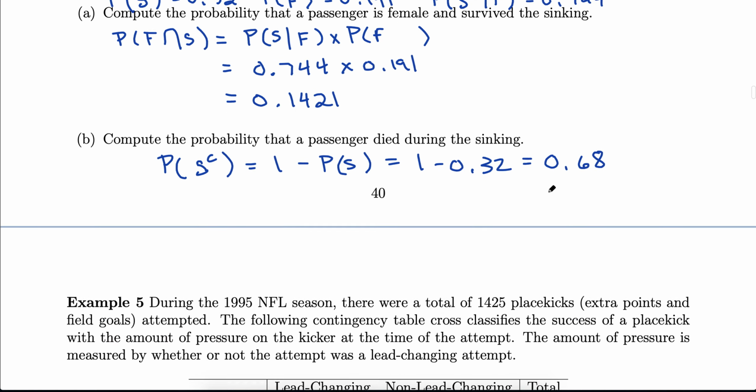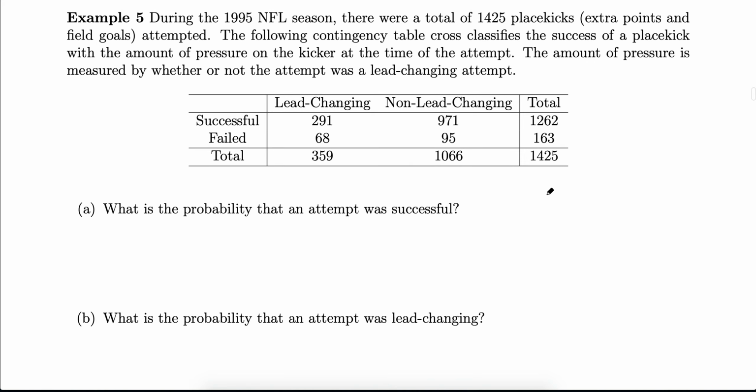All right, let's do a final example in the form of a table. This is looking at the total number of place kicks, if they were successful or not, based on the pressure of the game, if it was going to be a lead changing or non-lead changing kick. So part A, in general, was an attempt successful?